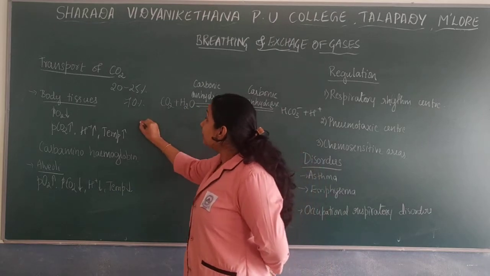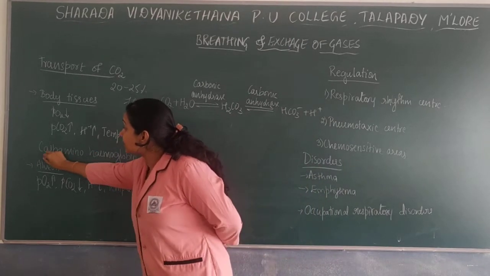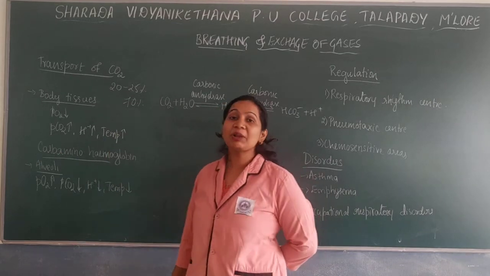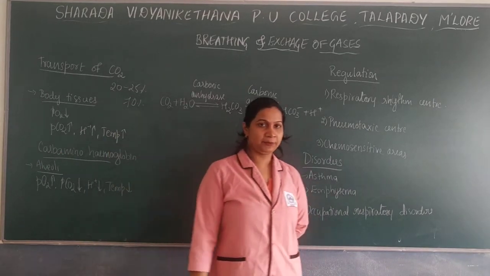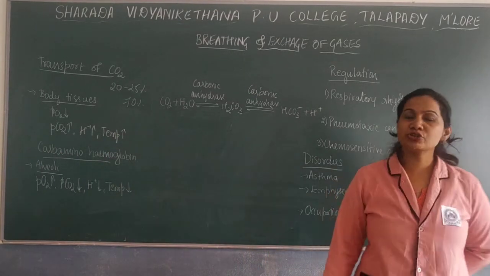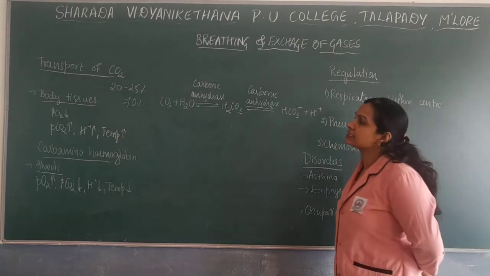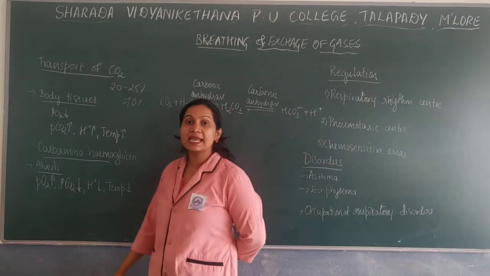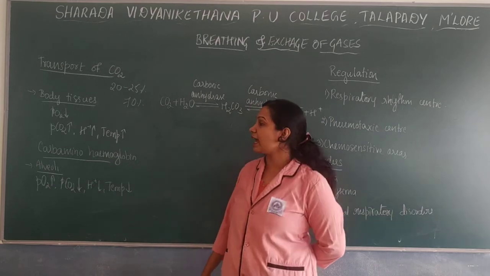So the carbon dioxide associates with the hemoglobin and forms carbaminohemoglobin.